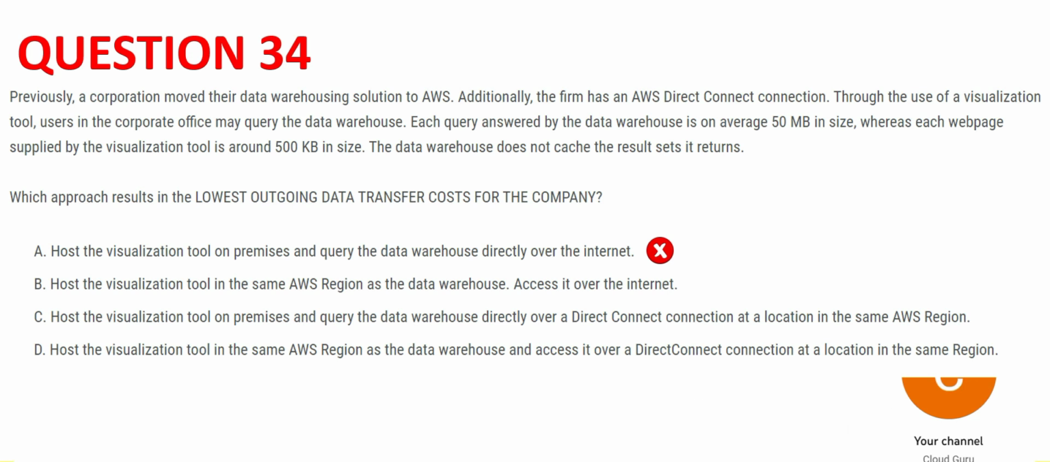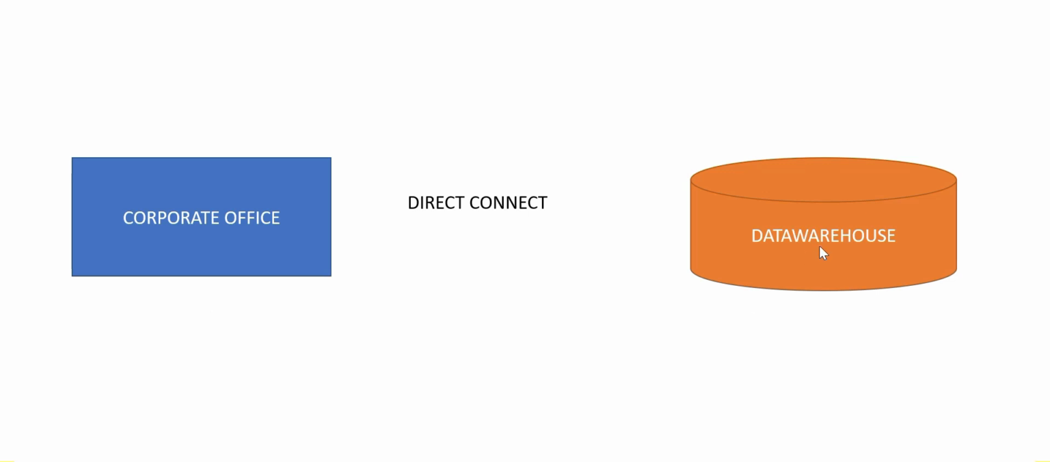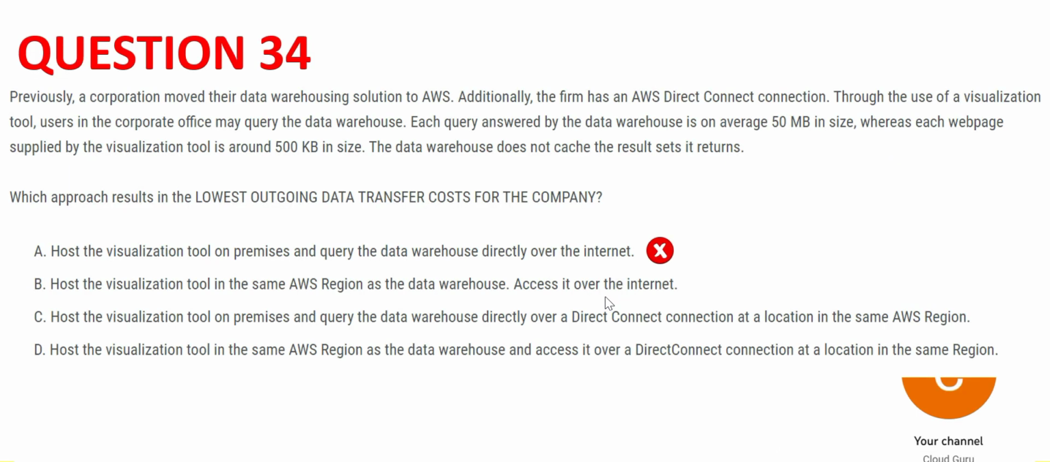Let's see B. See, the first part of B is good. It is saying to use the visualization tool on AWS in the same region, which is good. But then it is accessing it over the internet, which is not good, and hence it is wrong. Option C suggests to use visualization tool on premises, which is again wrong, because you have to be as close to the AWS region. You cannot be on premises far away from the AWS region. So that's wrong. That leaves us with D.